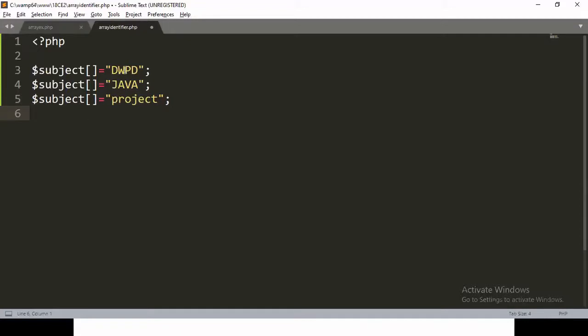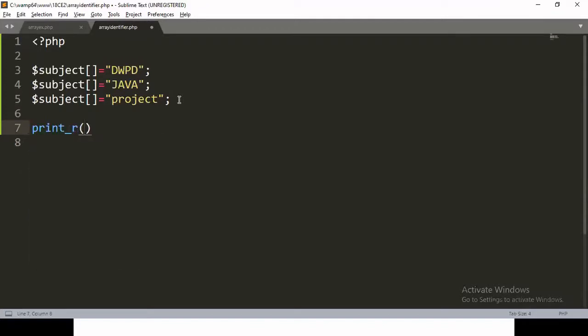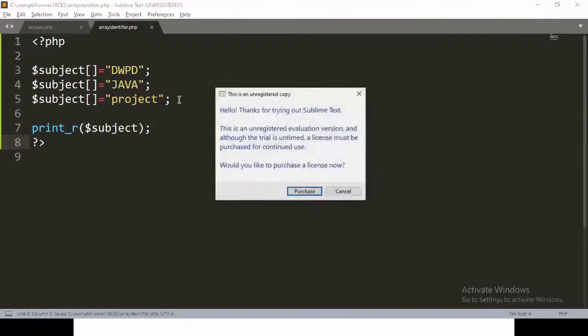So DWPD, that is my first element. So it is by default stored at index number 0. Java, that is my second element. So it will be stored at index number 1. Project, that is my third element. So it will be stored at index number 2. Now I want to display all these three values. So I can use print_r, then $subject. So that is array name. Then terminating semicolon, then ending PHP tag.